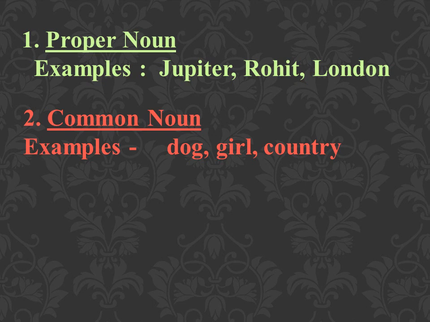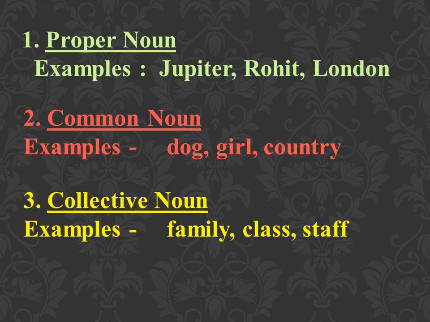London, name of a city. Next type is common noun. Common noun stands for persons, things or places of the same class. Dog, girl, country, that represents a common class, not a specific one. Next type is collective noun. Collective noun is the name of a group of persons or things. Family, group of family members. Class, in a room when students are sitting, that particular room is known as class. Staff. So these are all examples of collective noun.